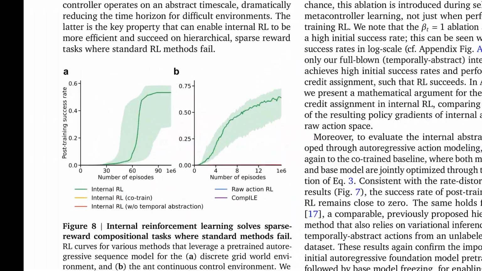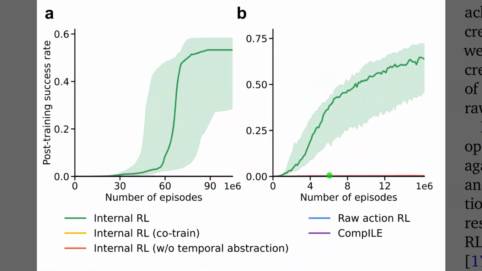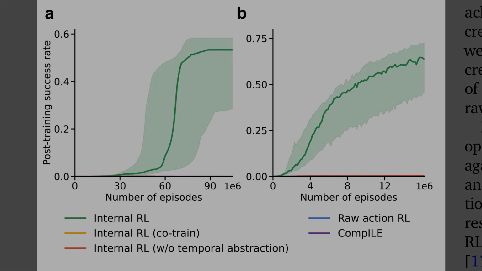Figure 8 makes the practical point that internal reinforcement learning is the only approach here that reliably improves on sparse reward tasks. The figure shows the learning curves, where success rate rises as training episodes increase, so higher curves mean better exploration and credit assignment. Panel A shows the discrete grid world, and the green internal reinforcement learning curve climbs while the baselines stay flat. Panel B shows the ant control case, and the same pattern holds with a steadier gain.